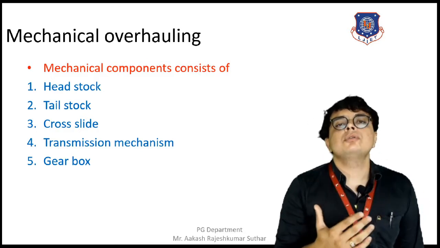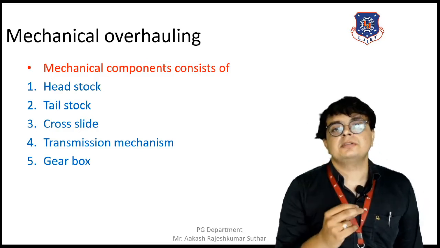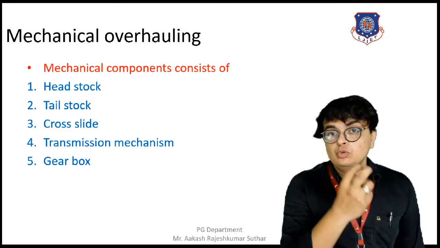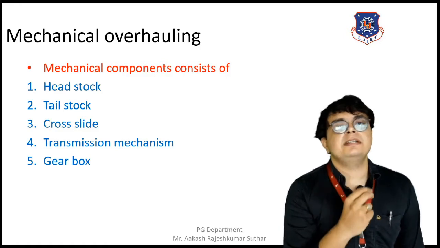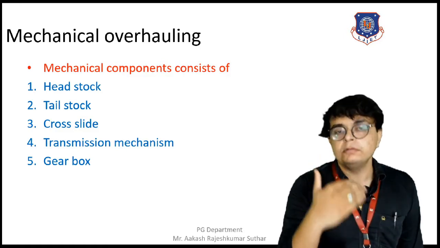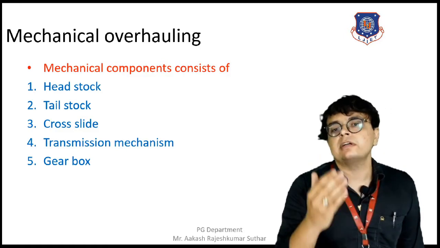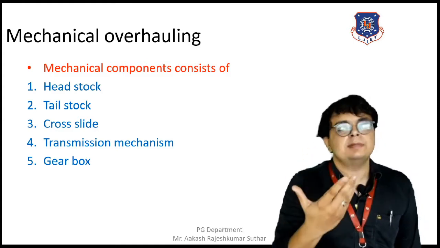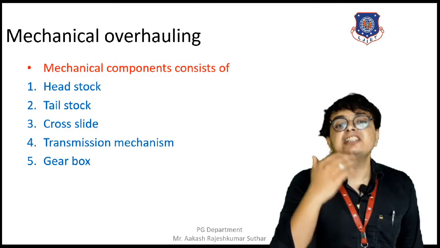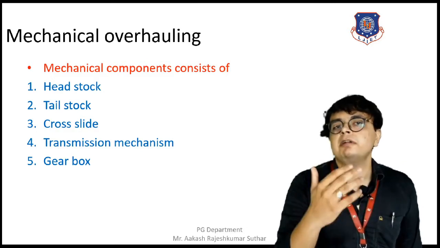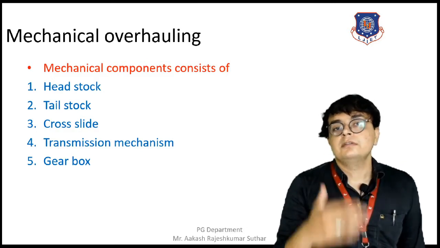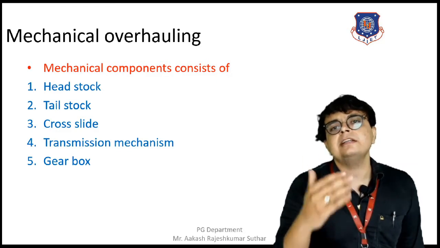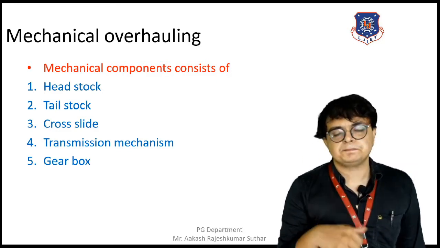We can get to know the present condition of that machine, the present condition of each and every part, and how much wear has taken place. We can quantify the wear, and accordingly go for the decision. The decision can be either maintenance or replacement. So based on this inspection, meaning based on the overhauling, we can decide whether to replace the component or to maintain or repair it.